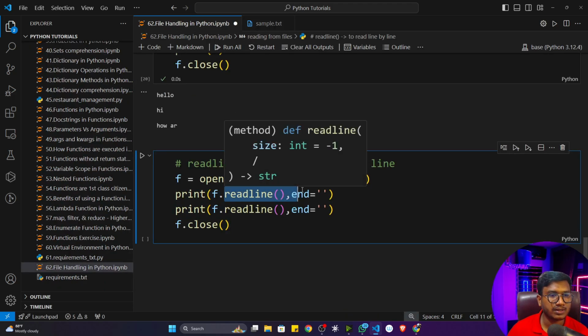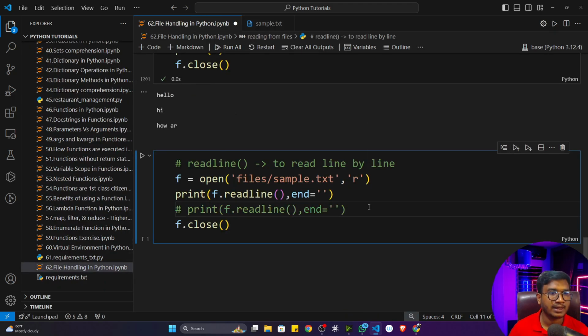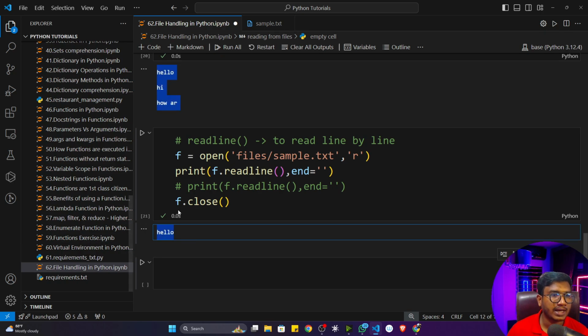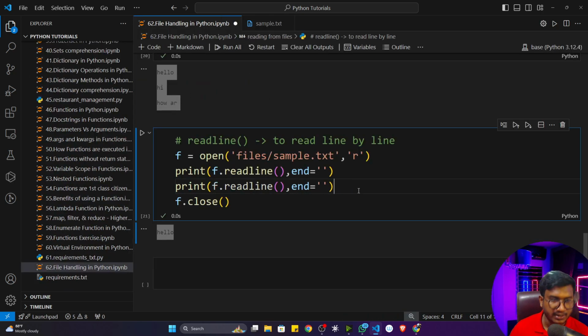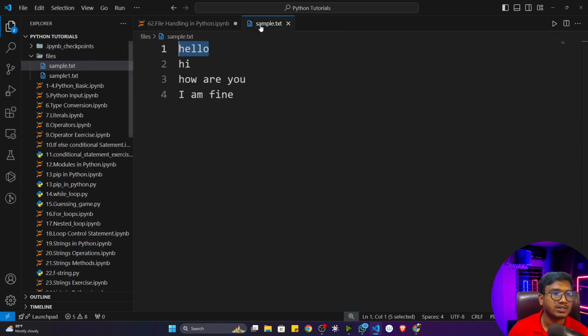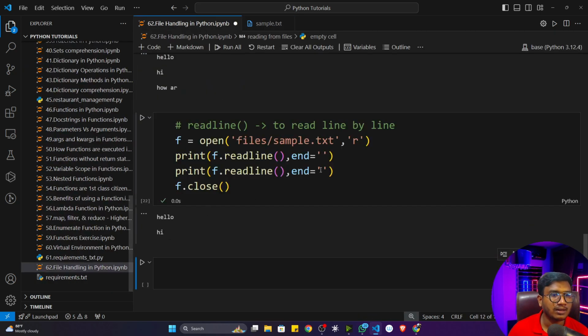For this you can use this particular readline. See, if I just comment this particular line and now execute, it will only print hello because it is reading the first line. If I call this readline again, it will print hi. That means it is reading the second line. That's how you can call readline as many times as you want.